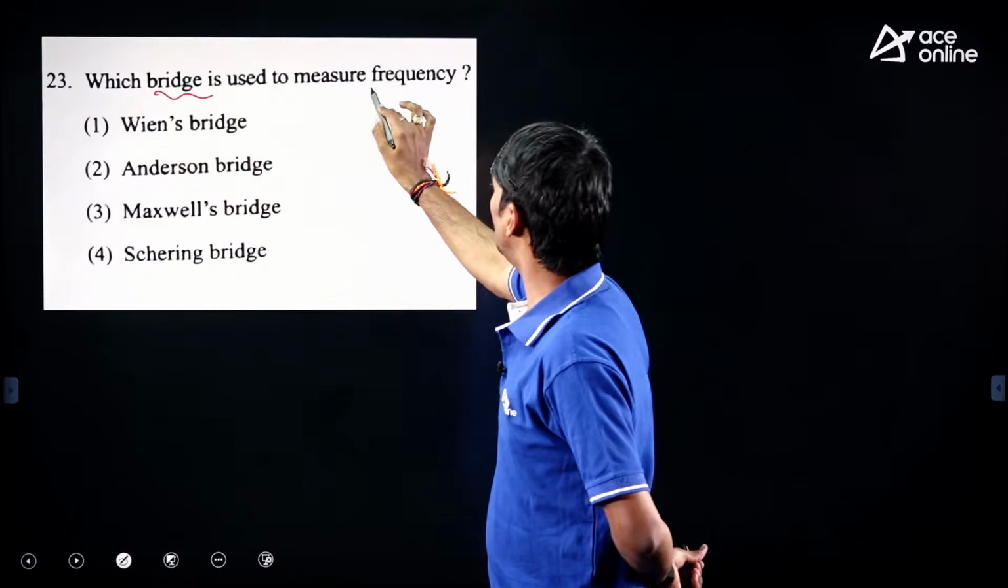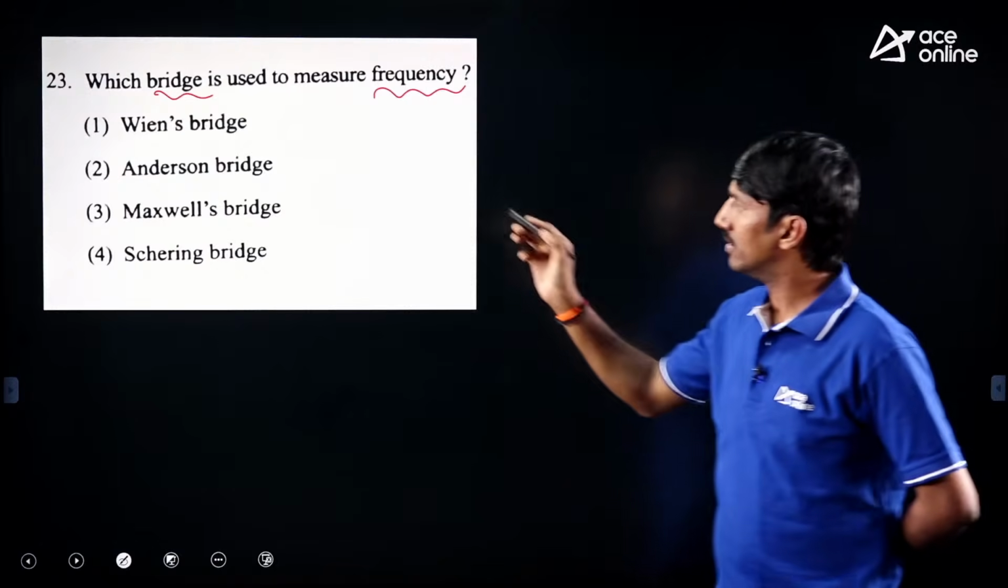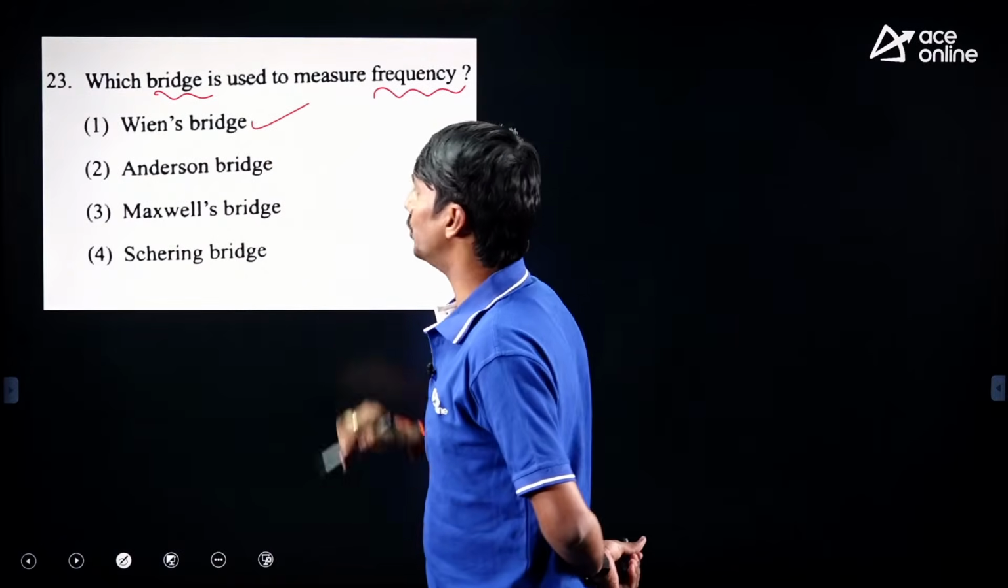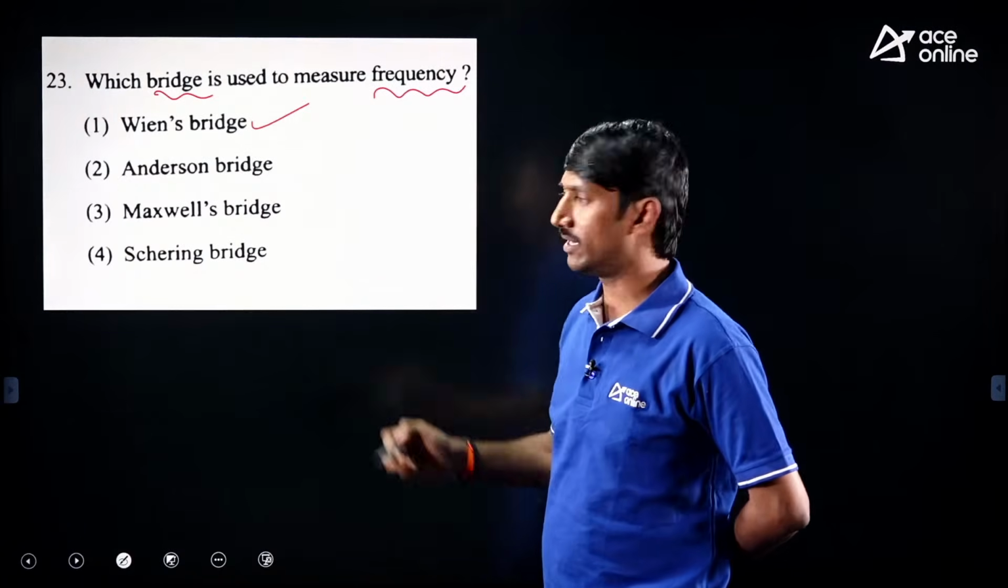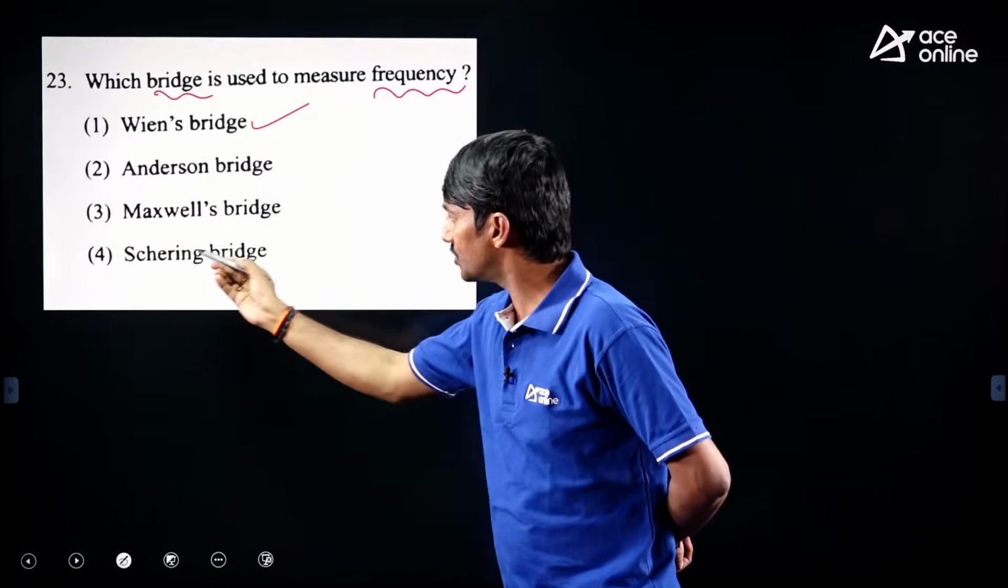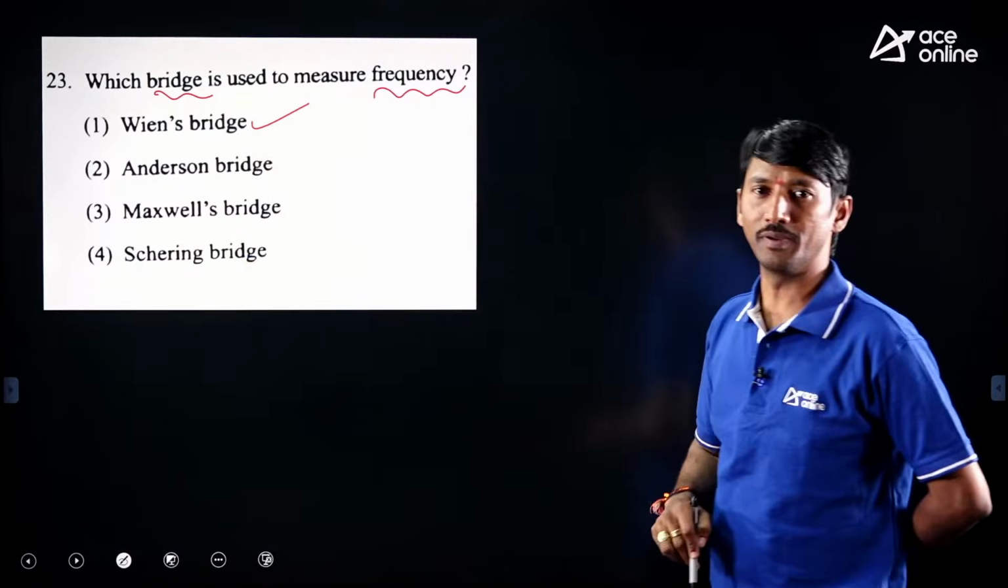Which bridge is used for measurement of frequency? It is a straight away question. That is, Wien's bridge is used to measure the frequency, and other bridges are Anderson inductance, Maxwell's inductance, and Schering bridges for capacitance. So obviously the answer will be Wien's bridge.